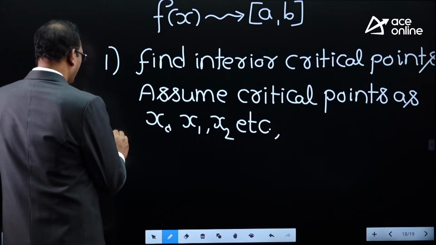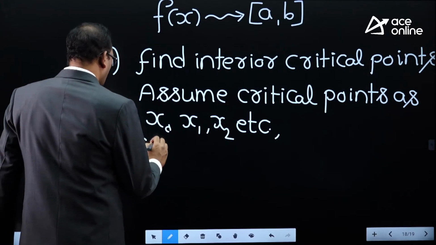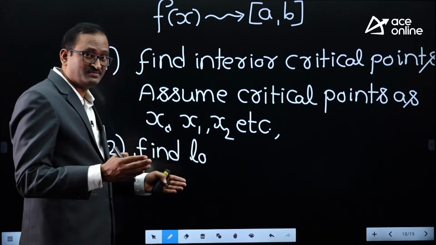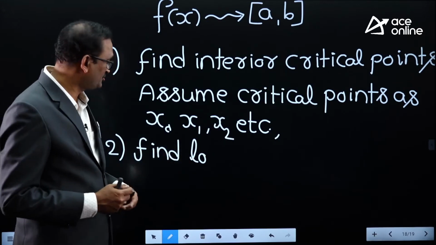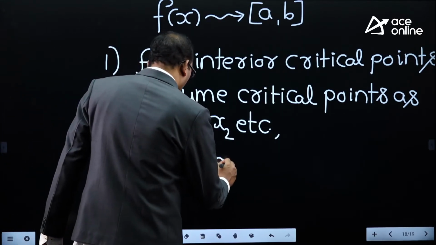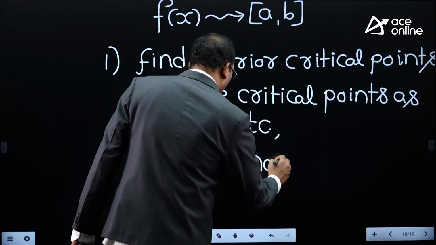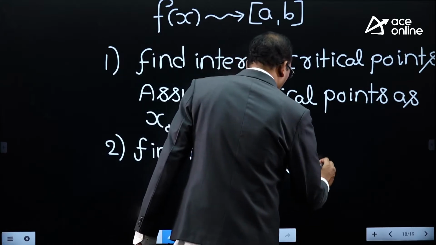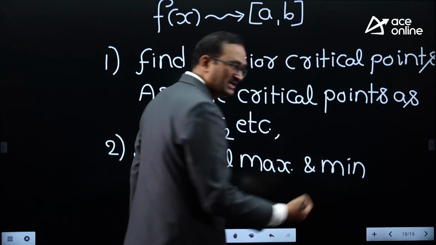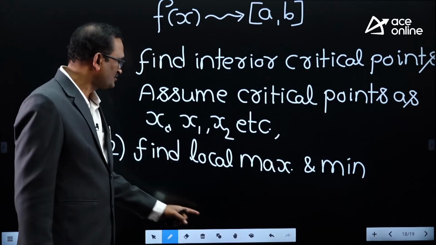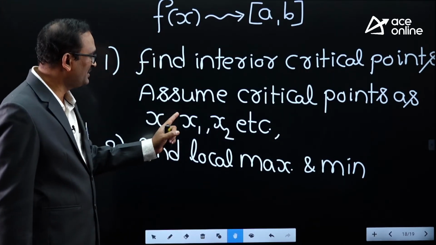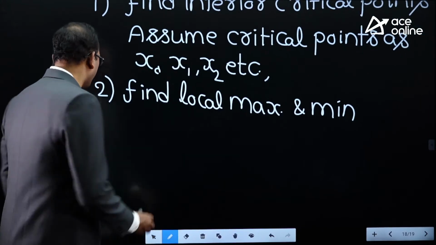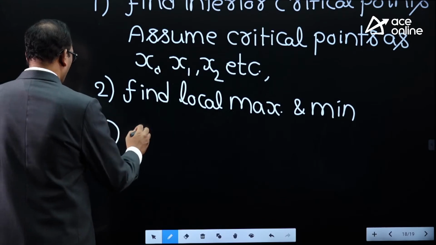Now you need to find local maxima and minima. All these local maxima and minima will be found at critical points only. How to find local maximum and minimum, I will let you know. Find local maximum and minimum at all critical points. Once you get the local maxima and minima at all critical points, this is the way to write the global maximum. Global maximum means what?